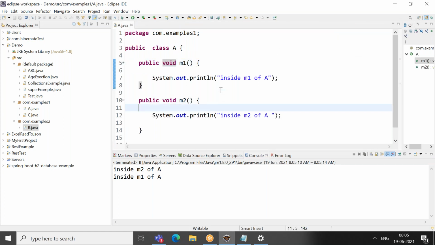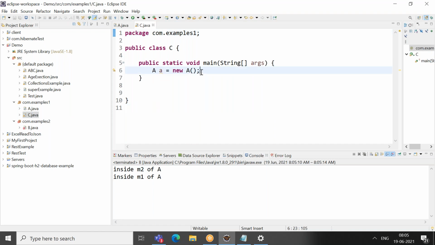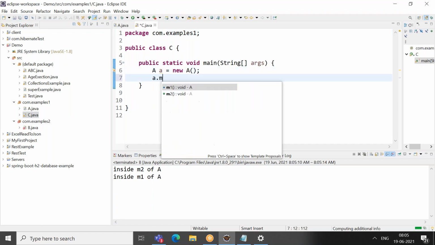I have a question: if a method is default, can it be accessed by another class in the same package? Yes. Whatever rule is applicable for the class, the same rule applies for the method. So M1 is default. Now this M1 I cannot access in B, but I can access M1 in C, within the same package. So now I can access M1 as well as M2.